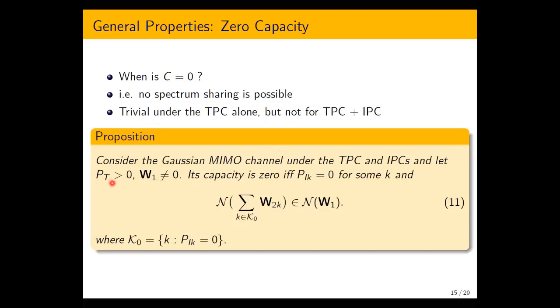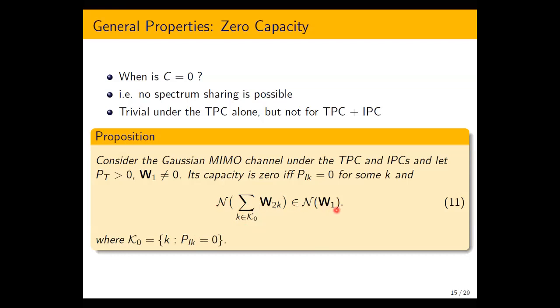But in the standard MIMO case, these two conditions ensure that capacity is strictly positive. However, not so under interference power constraint. Its capacity is zero if and only if the sum of the interference powers must be zero for some users, and the null space of the sum of W2s for those users must be in the null space of the main channel.